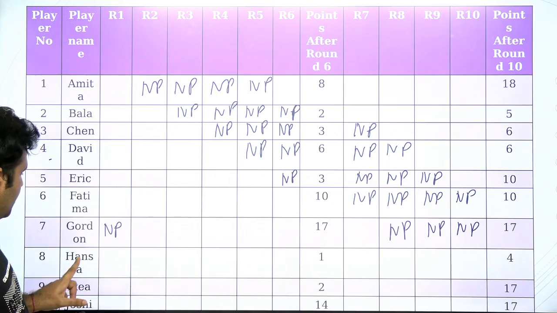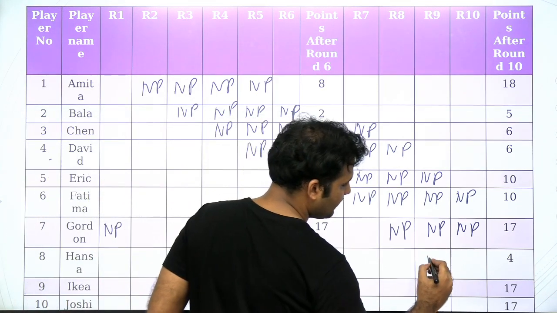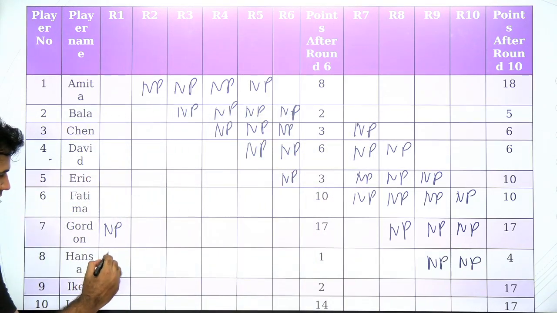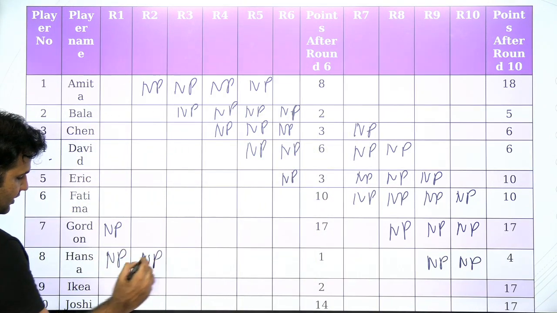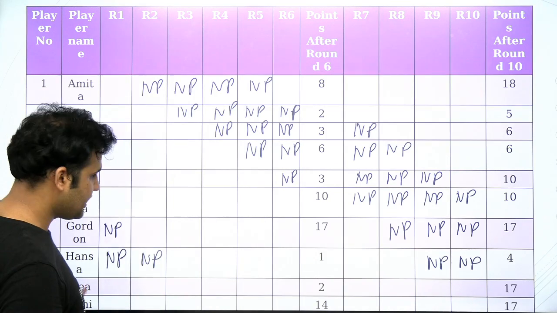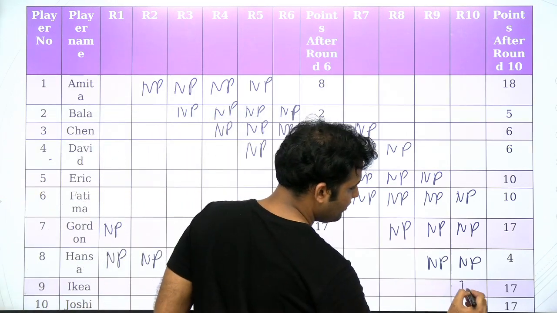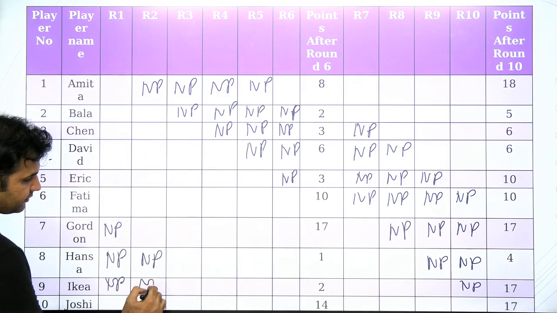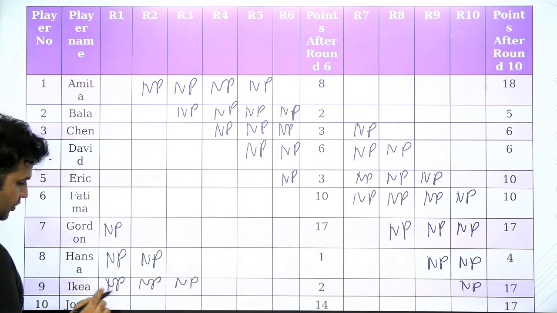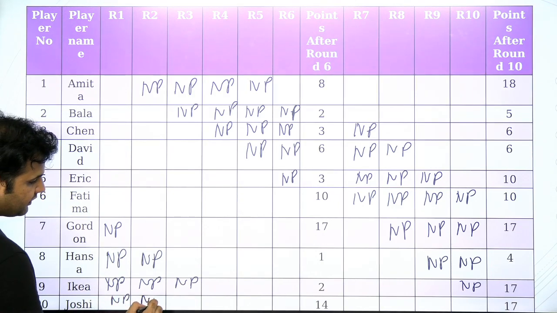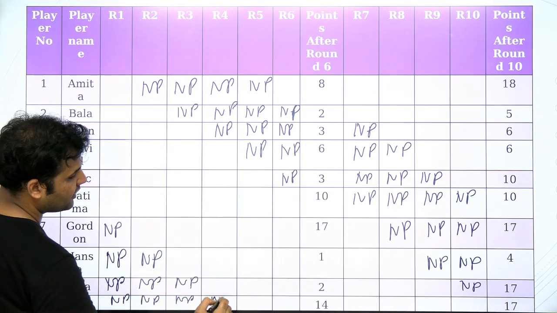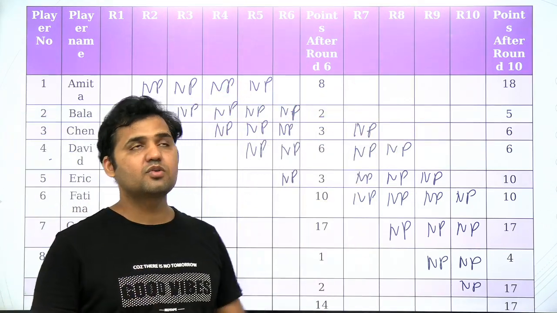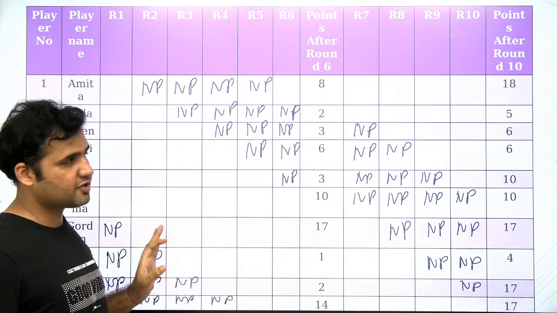Now when it comes to Hansa, Hansa will not be playing these 2 rounds as well as these 2 rounds. If you talk about this player, Ikia will not be playing this round as well as the first 3 rounds. And Joshi will not be playing the first 4 rounds. So where we haven't mentioned NP, those are the rounds which are being played by these participants.